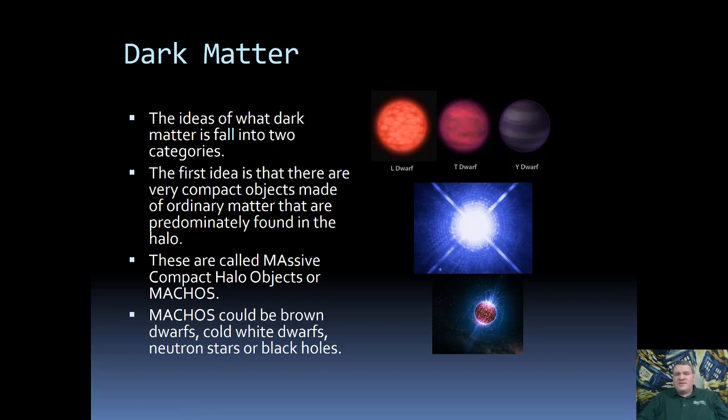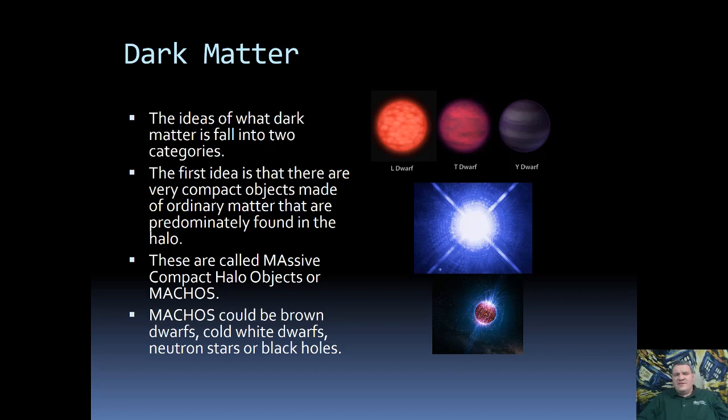If you remember previously when talking about star formation, brown dwarfs are objects that form like stars, with enough mass that they're almost like a star, but they didn't quite get enough mass to actually have fusion. So they still have a lot of mass, but they are cold and don't give off a lot of light. Another possibility would be a cold white dwarf.